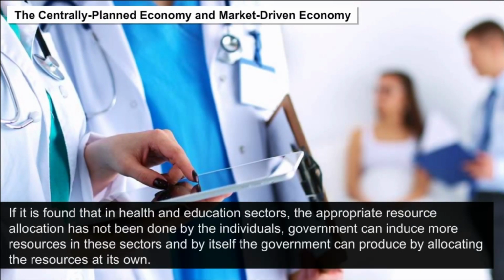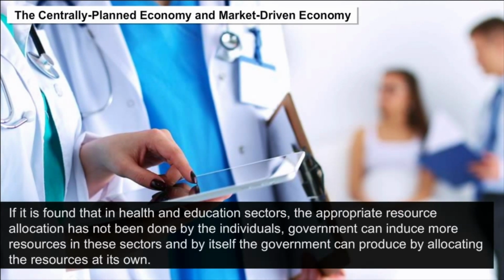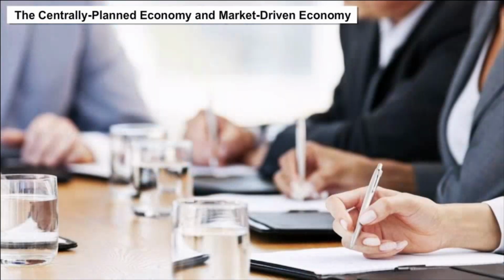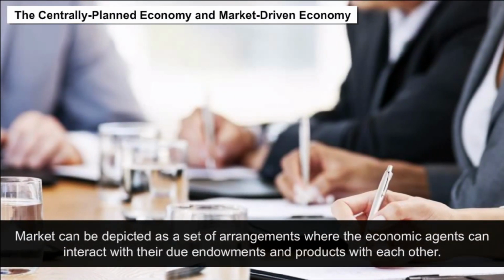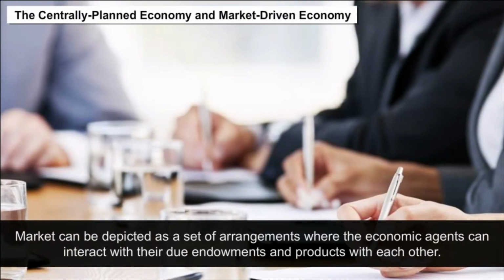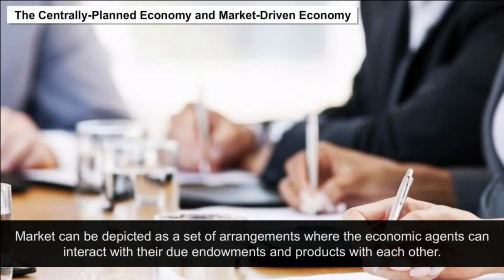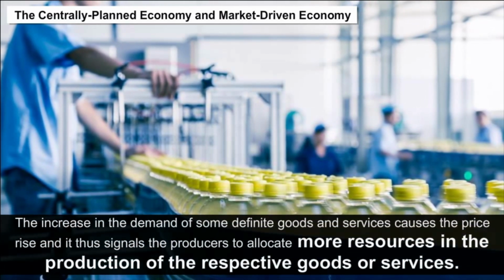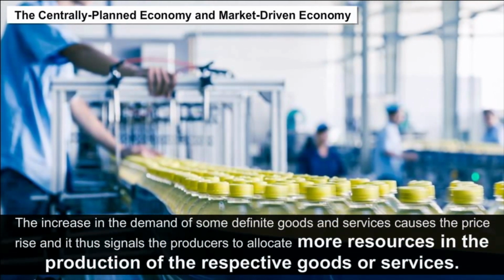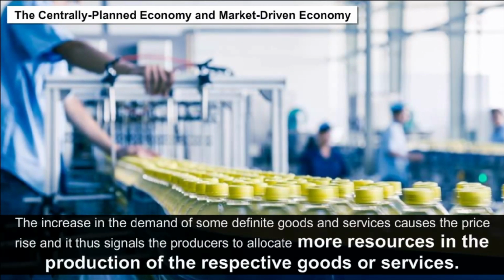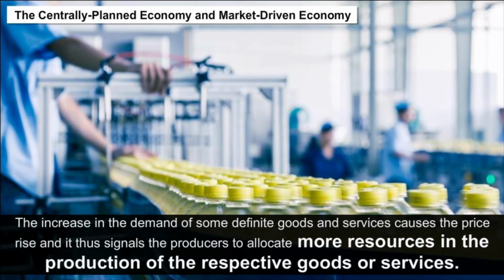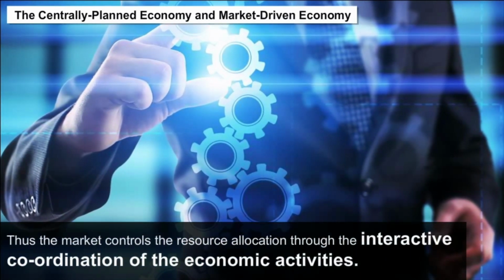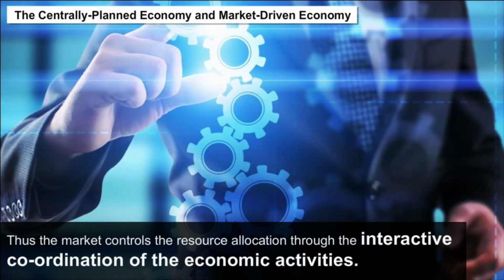government can induce more resources in these sectors, and by itself, the government can produce by allocating the resources on its own. A market can be depicted as a set of arrangements where economic agents can interact with their due endowments and products with each other. The increase in the demand for some definite goods and services causes the price to rise, and it thus signals the producers to allocate more resources in the production of their respective goods or services. Thus, the market controls resource allocation through the interactive coordination of economic activities.